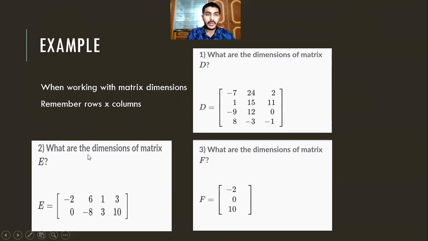Here is another example. What is the dimension of matrix E? Here we can see that there are 2 rows and 4 columns. So how will we write it? We write it as 2 by 4. What is the dimension of matrix F? Here we can see there are 3 rows and only 1 column. So we will write here 3 by 1.